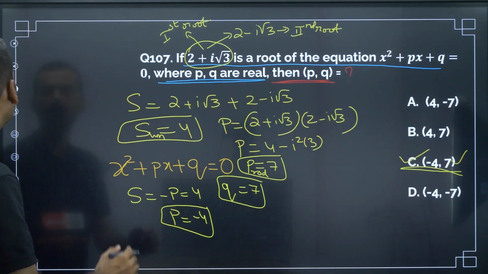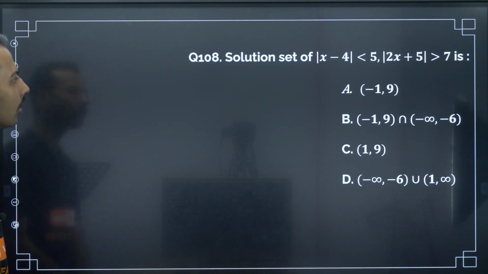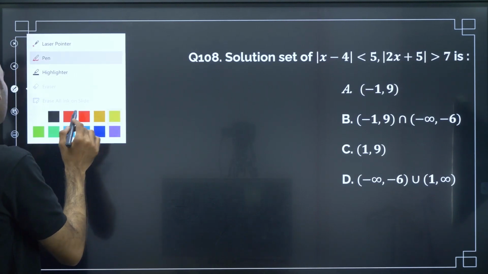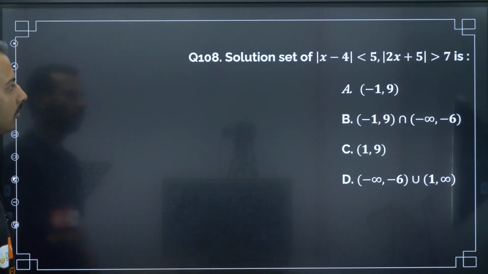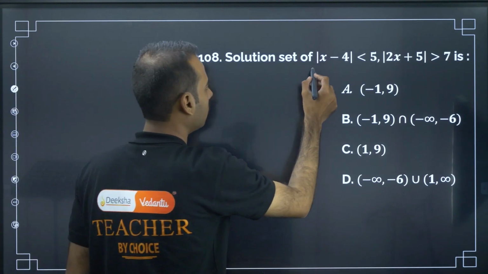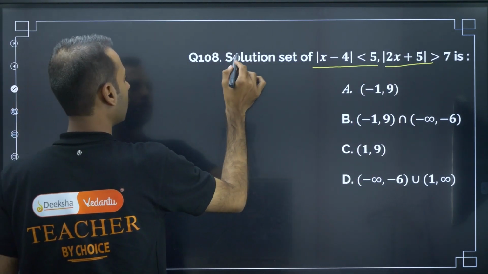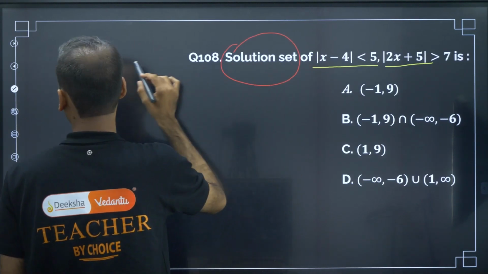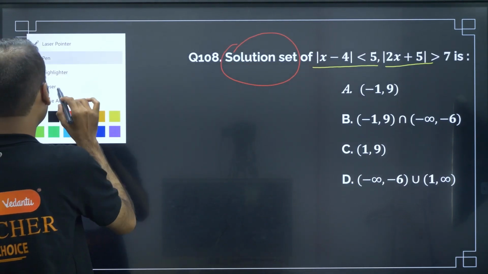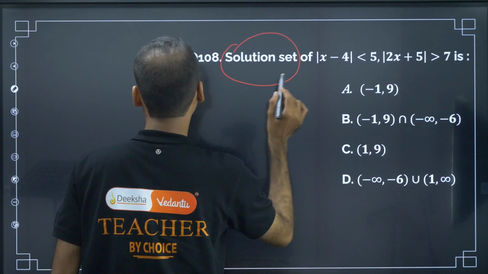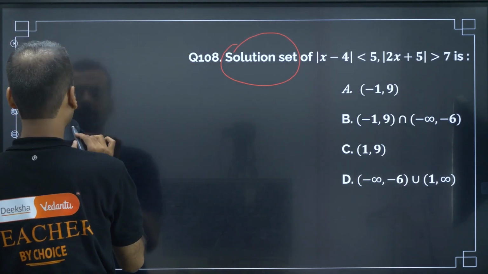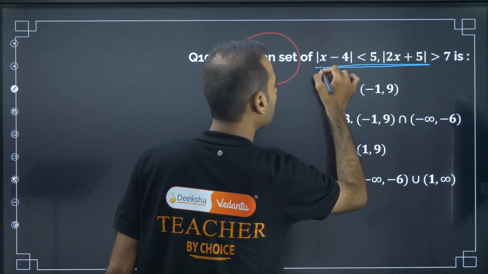Moving on to the next question. The solution set of some information they have given. What is that information? A few equations they have given. The solution set of this is.